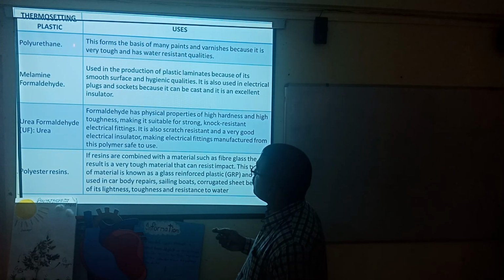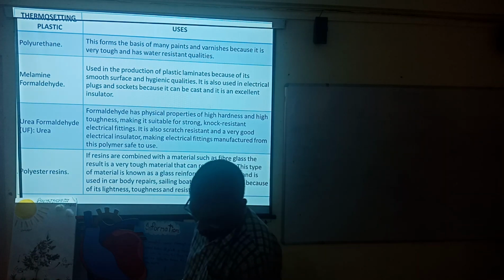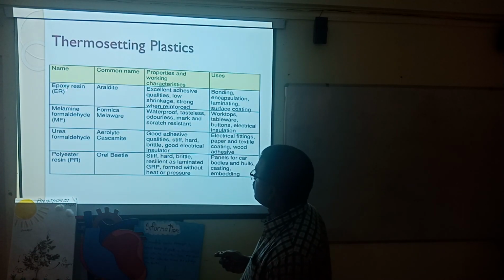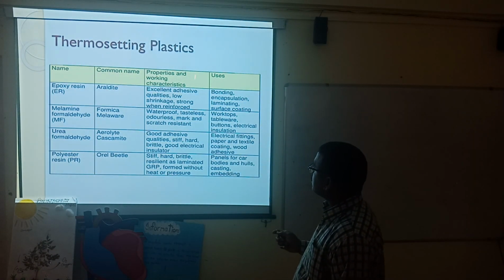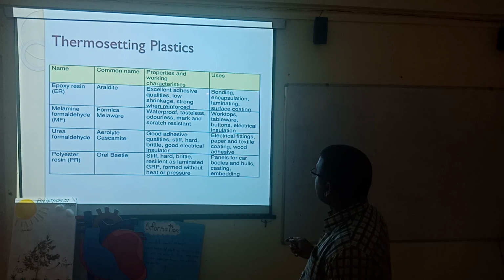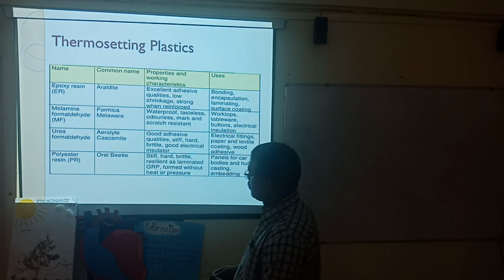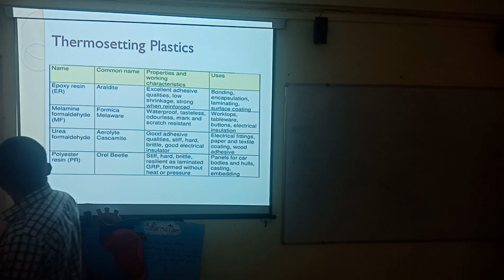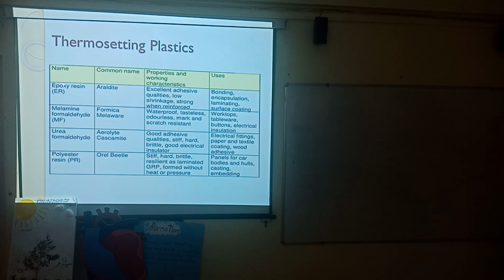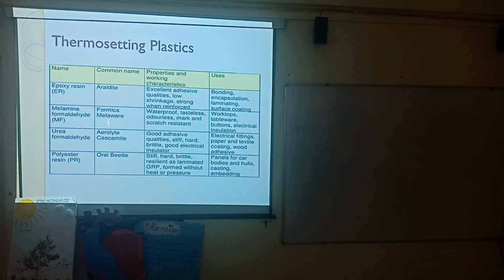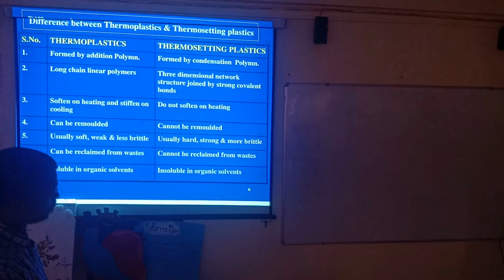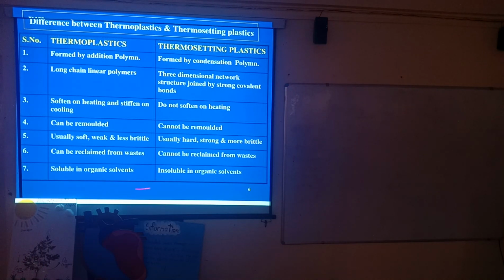You don't have to understand all these things because it is not in your syllabus. For these thermosetting plastics, you should know these properties also. Only what you have to do is go through these prompts. The different thermosetting plastic names are written here, and common names are also written here. Chemical name, common name, what are the properties of these substances, and what are the uses of these substances. Just go through this, increase your knowledge. But this slide is very important.